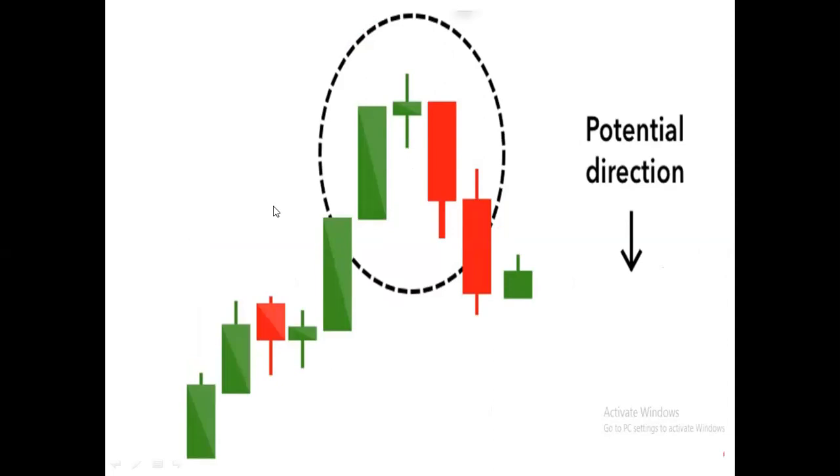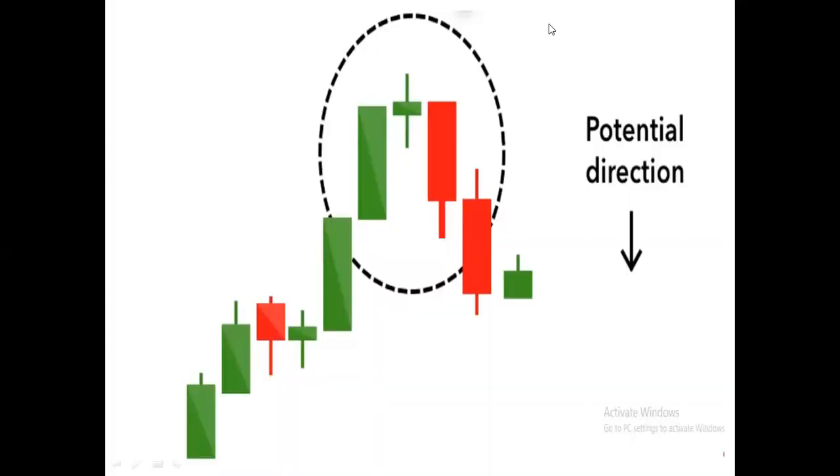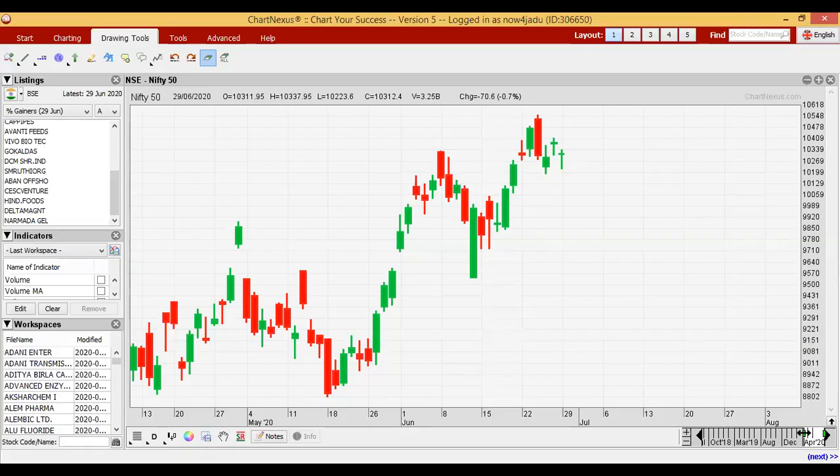See here, this is a neutral doji candle after an uptrend. A neutral doji has almost the same tail size on both sides. That means bulls and bears, nobody wins the fight here. But after that we got a bearish candle, so the potential direction of the trend will be lower, and we can put a stop loss above the doji candle and trade in this direction. Now with the chart we can discuss how it looks on the chart and how it works.